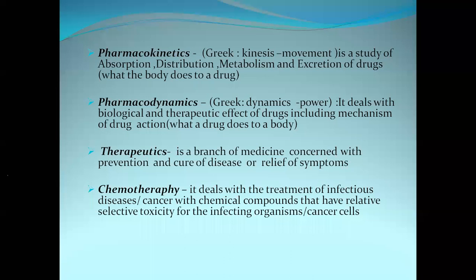Once distribution is over, the drug will get metabolized. Once the drug is metabolized, these metabolic products or end products of the drug will get excreted. And how it is going to be excreted, we are going to learn under excretion or elimination of the drug.